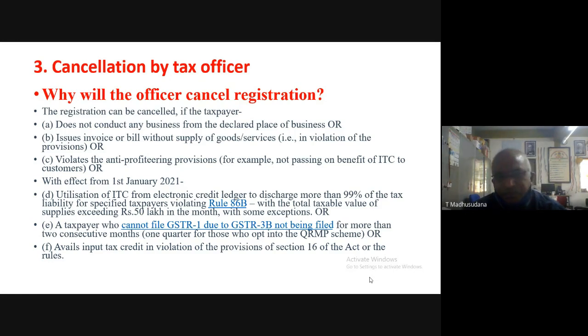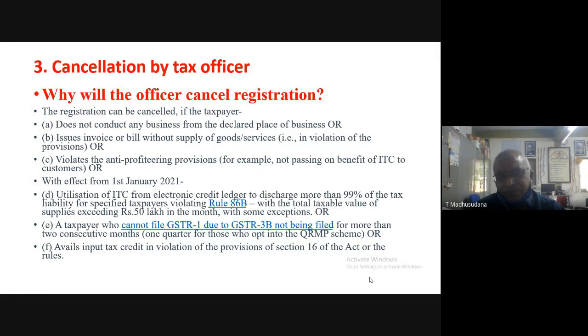Next, C. Violates the anti-profiteering provisions. For example, not passing on the benefit of ITC to customers. That means they are violating the rules and provisions of the GST. If they intentionally violate the rules or provisions of the GST, then it is an offence. Therefore, the GST officers may cancel their registration.